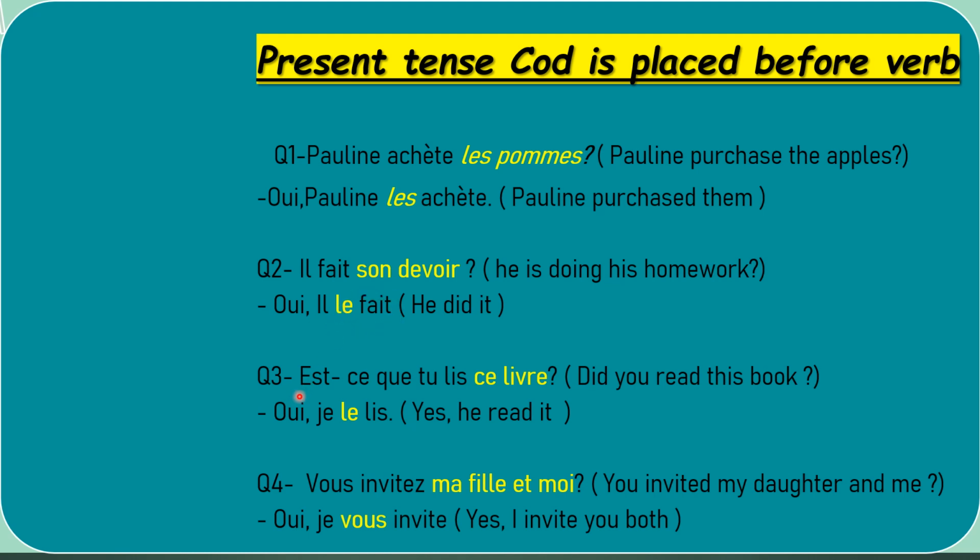Question number three. Est-ce que tu lis ce livre? Did you read this book? You read this book. This book is your object. We have to replace this object, and this object will be placed before the conjugated verb. As you can see, book is masculine, that's why I'm putting le here. Je le lis. Yes, I read it. Sorry, I've written here he.